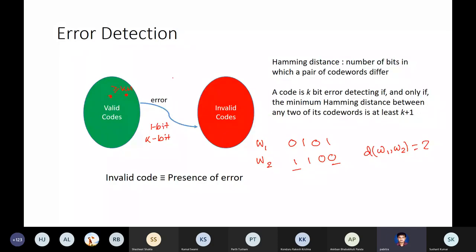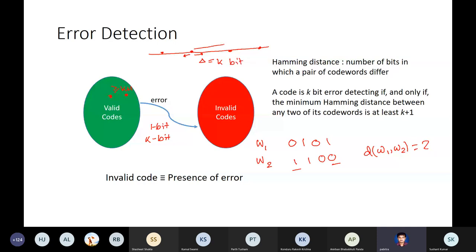Why? There is a very intuitive way of looking at that. Say these are all your valid code words. Imagine an error perturbing a valid code word by some delta Hamming distance. Because of the error, the new code word that we get, the corrupted code word, is delta Hamming distance from the code word from which it was generated. If this delta is k bits, then two code words should be at least separated by k plus 1 bits.